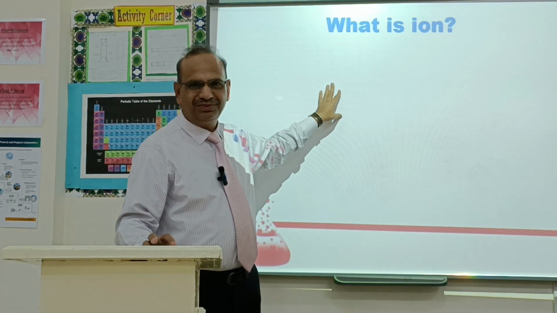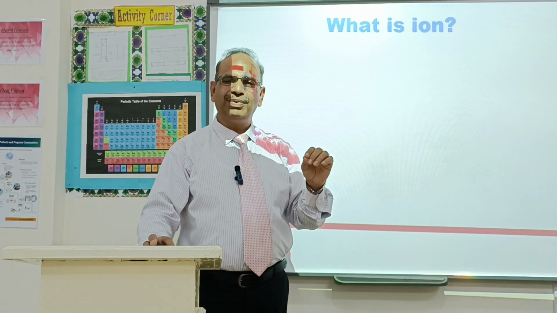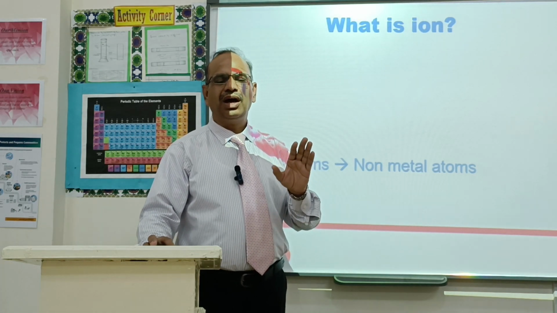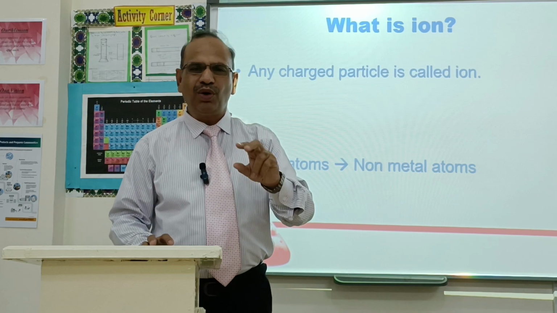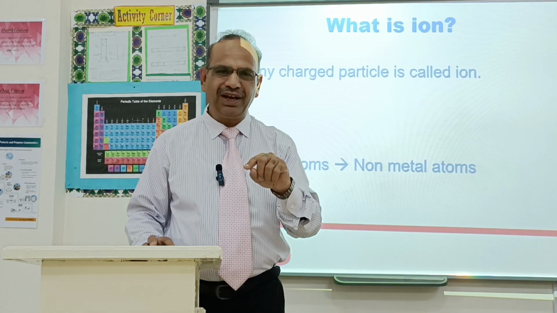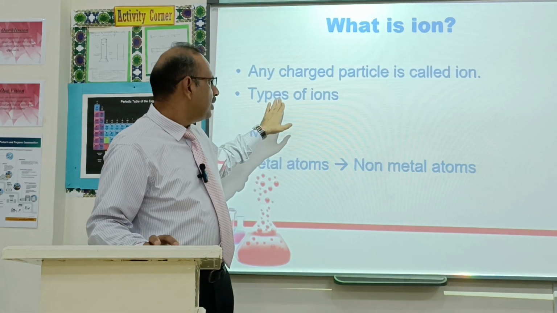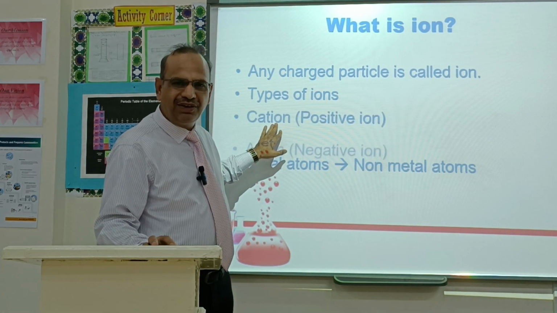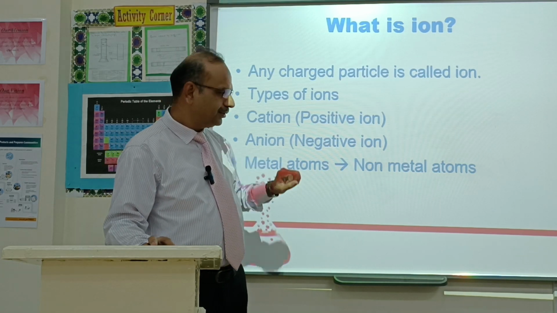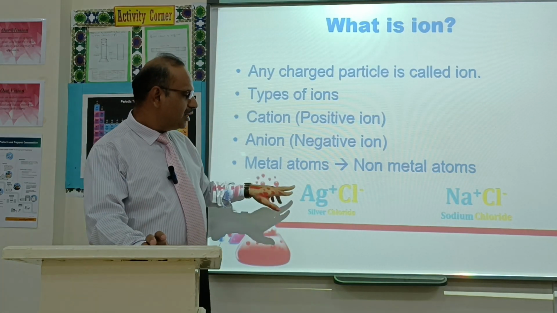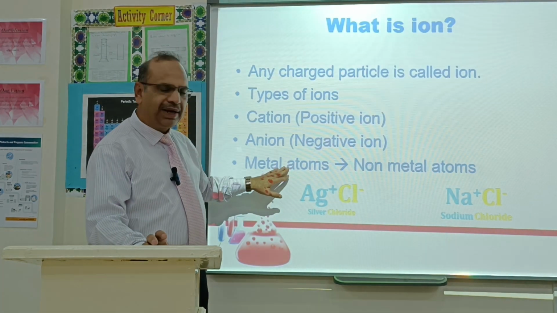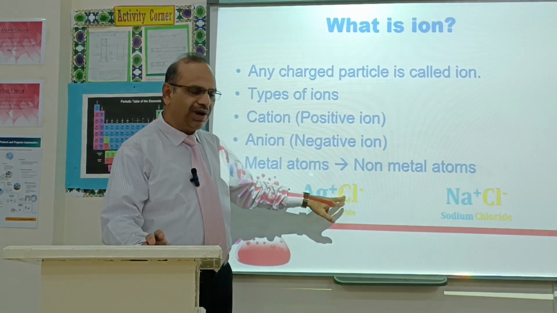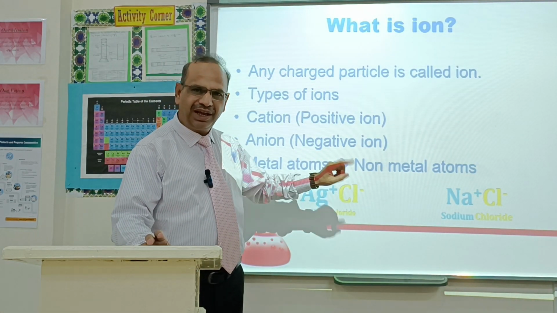What is an ion? Any charged particle is called an ion. And ions are of two types, positive ion and negative ion. A positive ion may also be called a cation, and a negative ion may also be called an anion. I will give you the example here. A metal atom always forms a cation, a positive ion, and a non-metal always forms an anion, a negative ion.